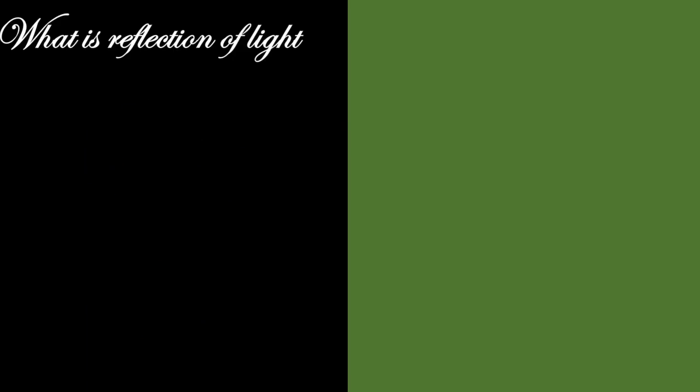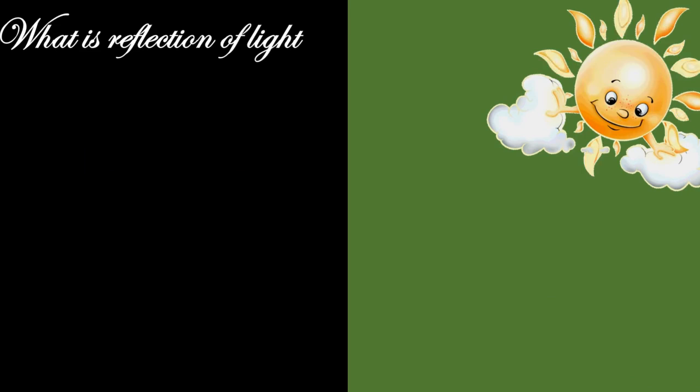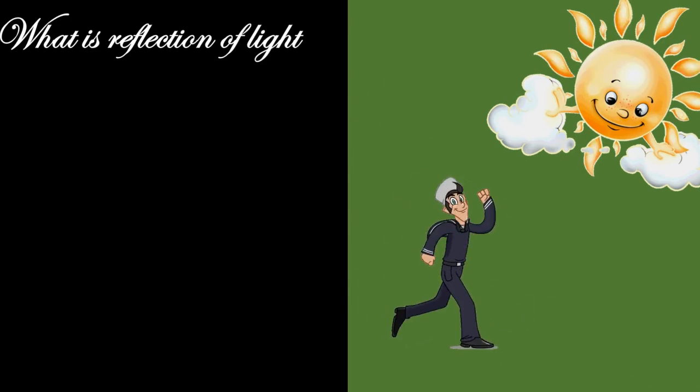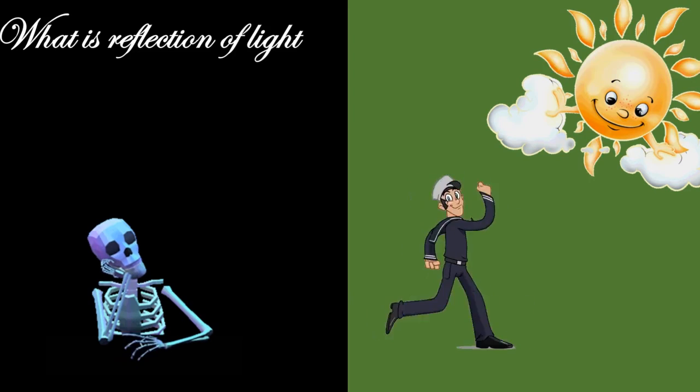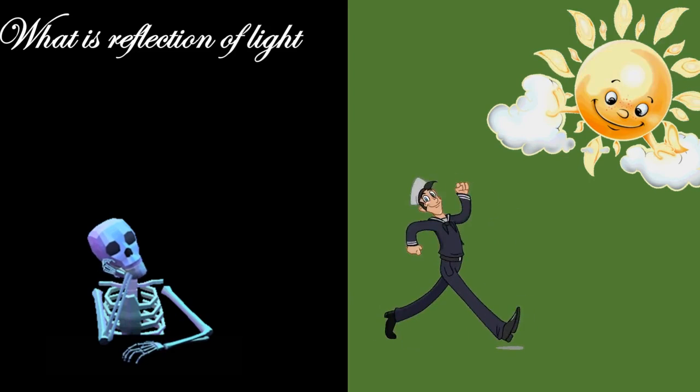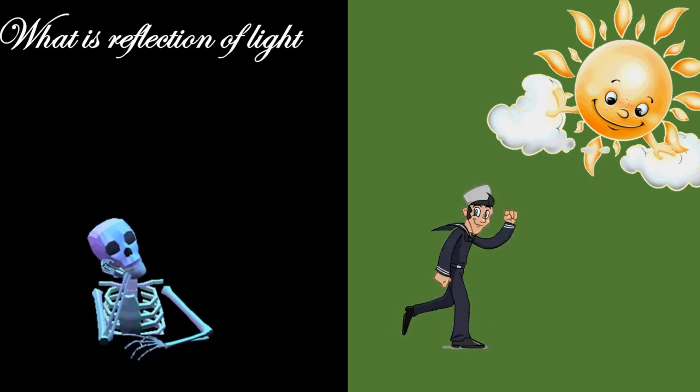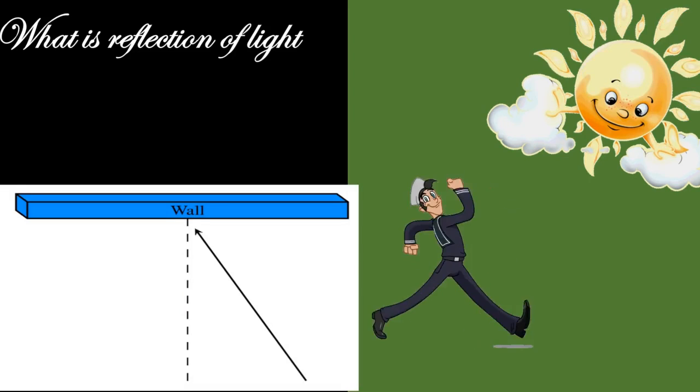Let's understand this with a day-to-day example. Consider this is a hot sunny day. And how are you able to see this man walking on the road? Is he a source of light? No. Then how are we able to see him? Yes, that is because of the reflection of light.